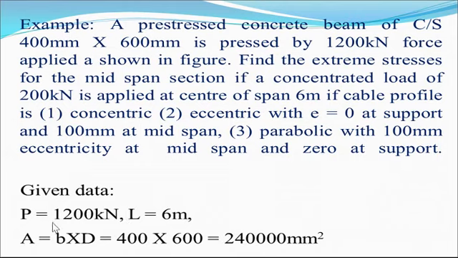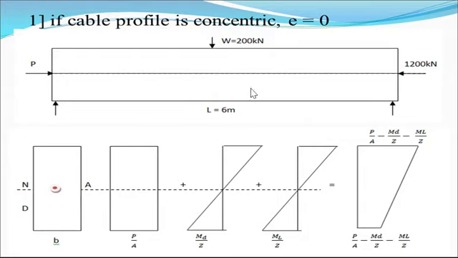Now what is the data given? Prestressing force 1200 kilonewton, L equal to span equal to 6 meter, and cross section B by D is equal to 24 into 10 raised to the power 4. So this is the problem. Concentrated load is there, span is 6 meter and prestressing force is 1200 kilonewton. The first case, if the cable profile is concentric, that means the cable profile always passes through the neutral axis. So eccentricity is 0.